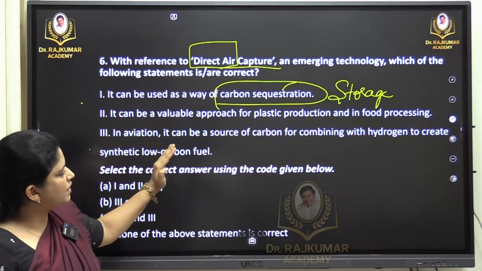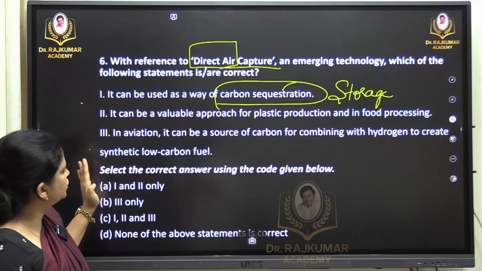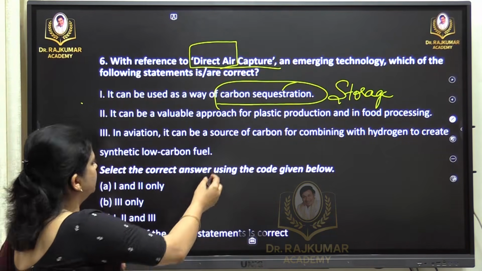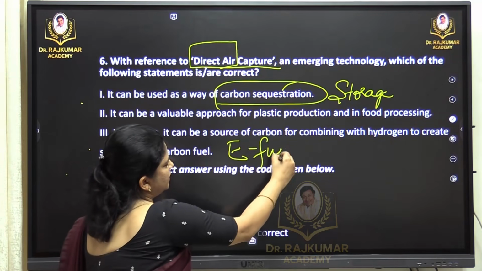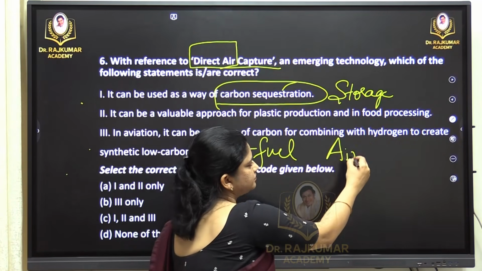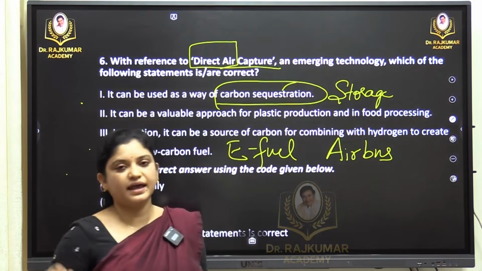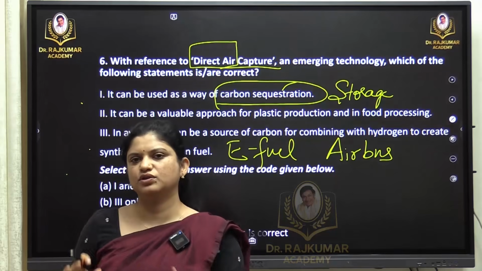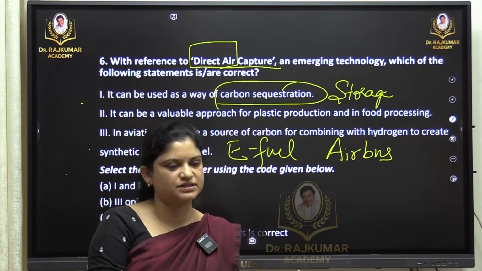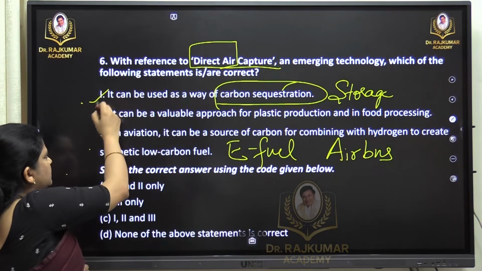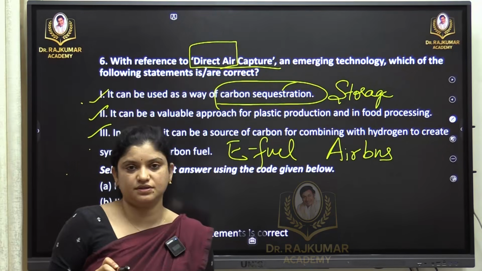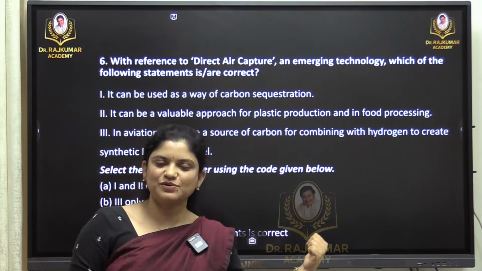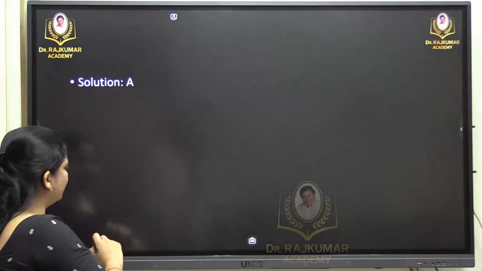Then in aviation it can be a source of carbon for combining with hydrogen to create synthetic low carbon fuel. We call it e-fuel. Okay, especially in the technology, something called Airbus. The carbon in the air will be captured through the running turbines, small turbines on the bus, and it will be captured and stored elsewhere. So in this case all the three technologies are correct, and it is an application based question. Direct air capture technology is an application based question. So for this question we have answer as C, 1, 2 and 3.